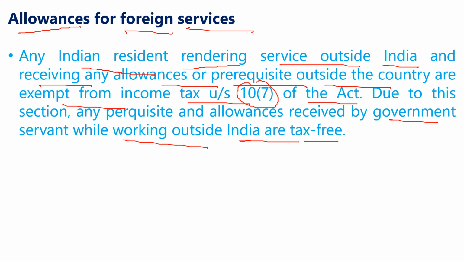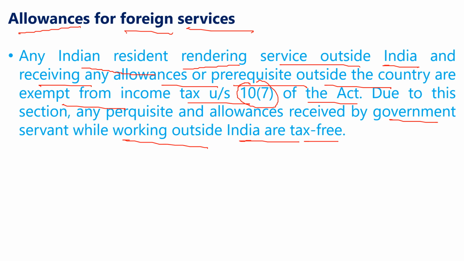Clear? If that resident is a government employee, a government servant, and he is providing government services outside the country and he is receiving any allowances, that income he is receiving will not be taxable. मतलब कि वो जो भी सर्विसेज आउटसाइड द इंडिया, आउटसाइड द कंट्री प्रोवाइड कर रहा है, that income he is getting from those services will not be taxable to the government.